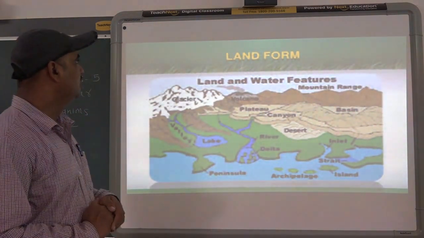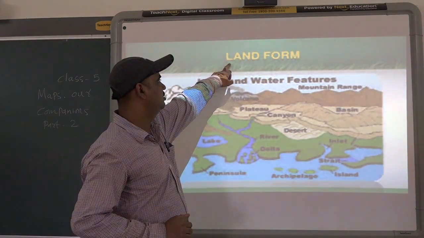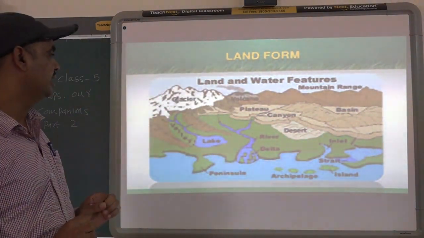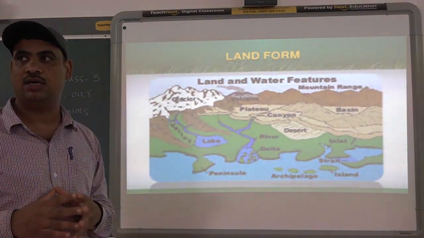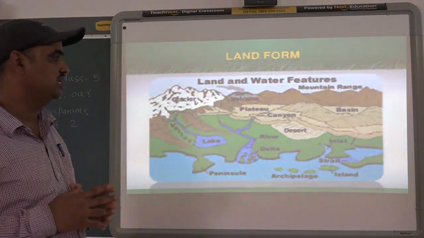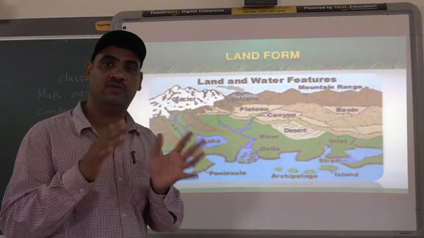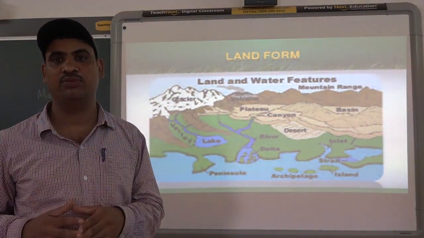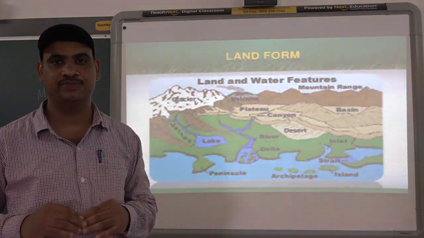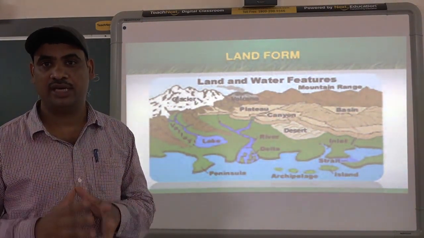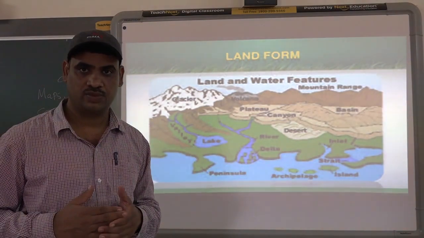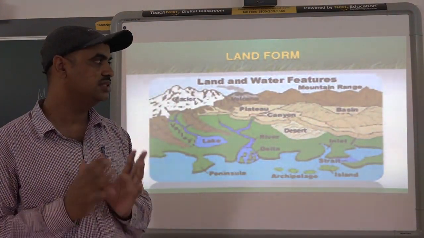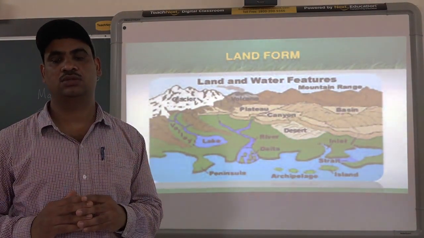Okay, so through this chapter, the heading of the topic is landforms. So landform means what? If you see the earth or if you see around us, you will find different types of landforms. Like you can find a river somewhere, you will find a lake, then sometime you might have visited a sea. So all these are landforms.